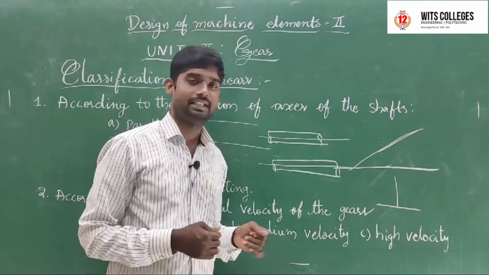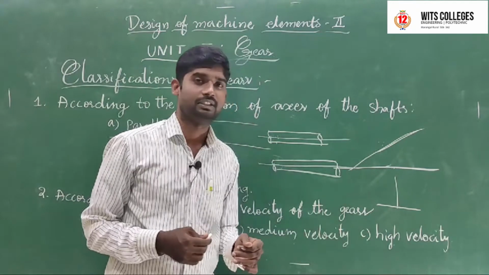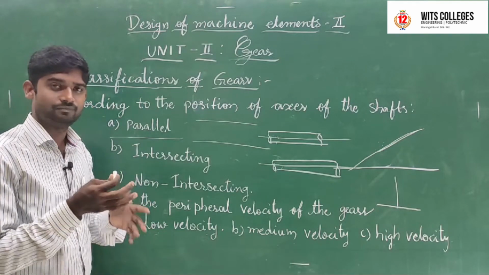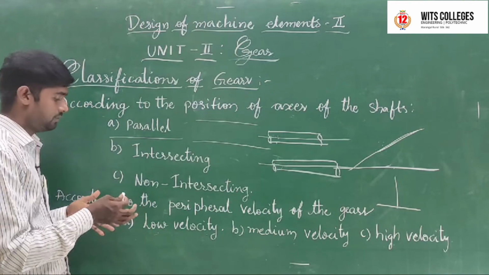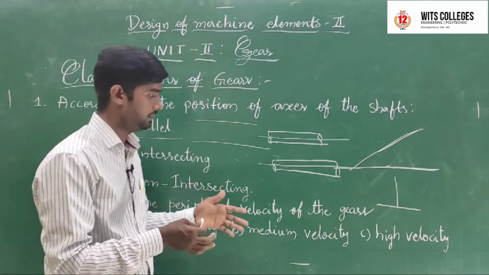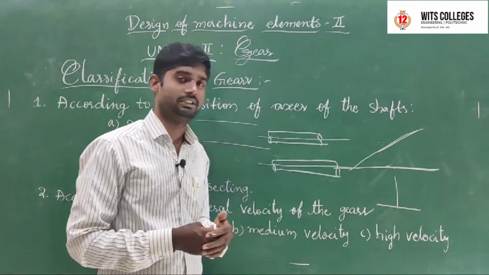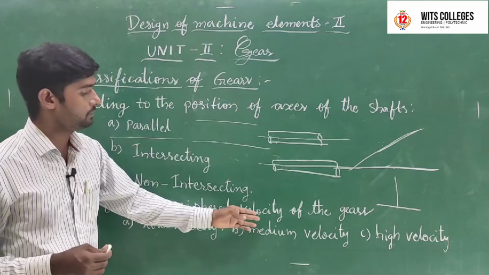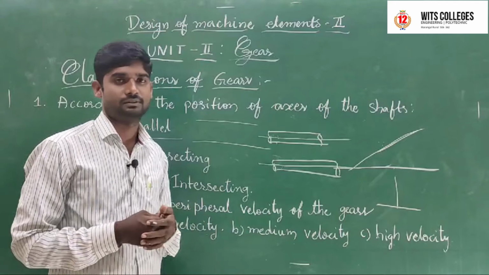Next, medium velocity and high velocity gears. This is one of the classifications according to the peripheral velocity of the gears.